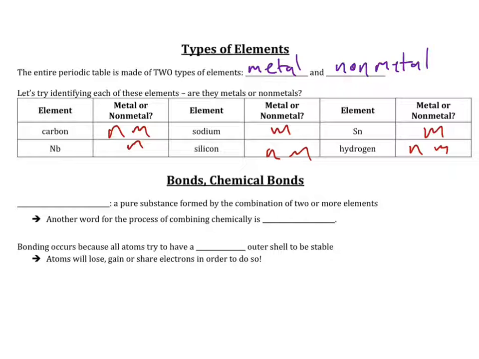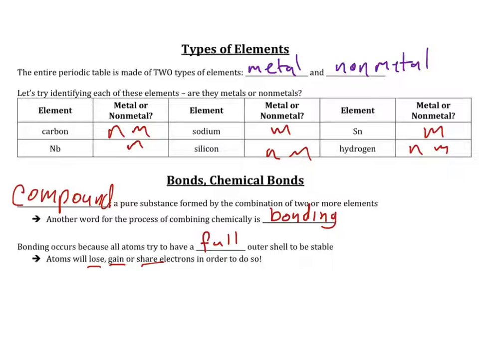Now, a compound is a pure substance formed from the combination of two or more elements. Another word for the process of combining chemically is bonding. So when we talk about bonding, two atoms that bond together, they are chemically bonding together. Bonding occurs because all atoms try to have a full outer shell to be stable, and atoms will lose, gain, or share electrons in order to do so.